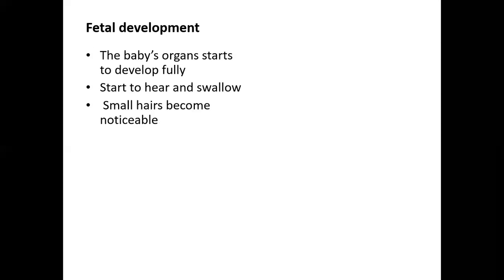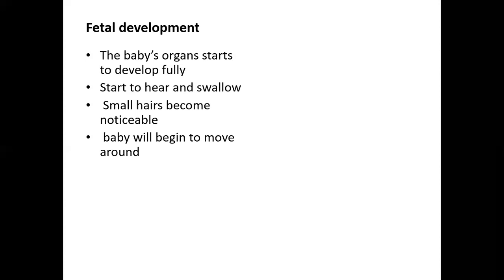In terms of fetal development, the baby's organs start to develop fully in this phase. They start to hear as well as to swallow. Small hairs around the body are also noticeable.